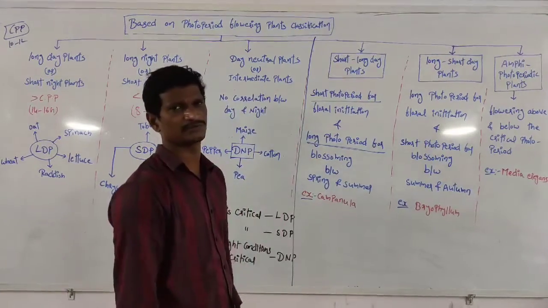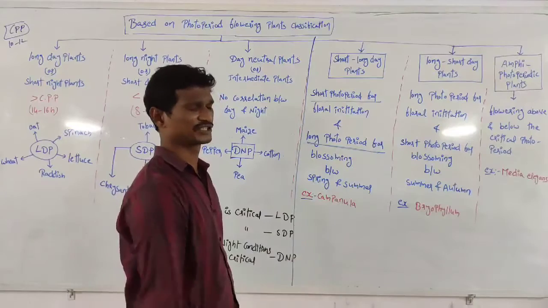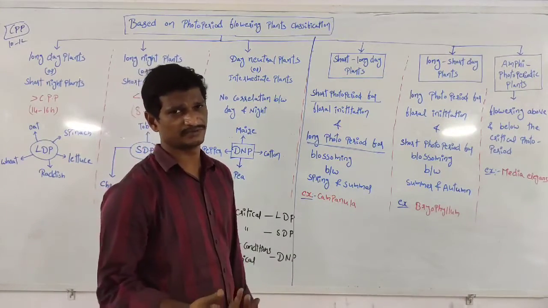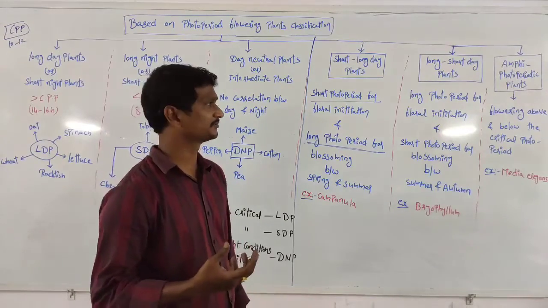Bryophyllum is the best example. We discussed Bryophyllum: the leaf produces the new plants.